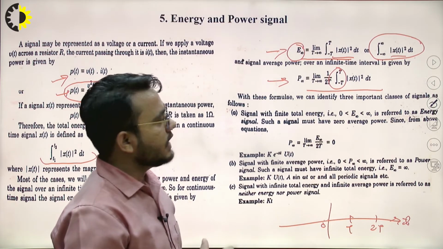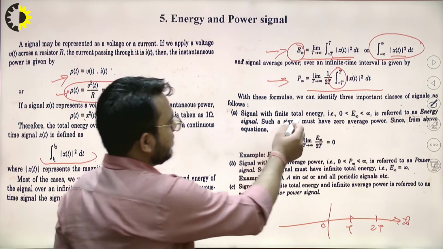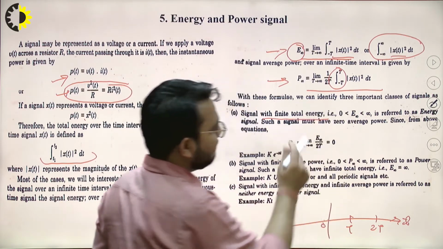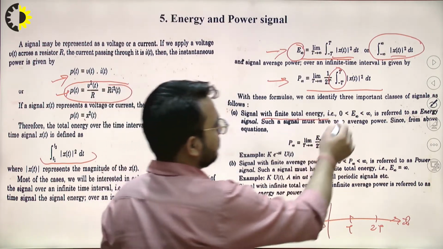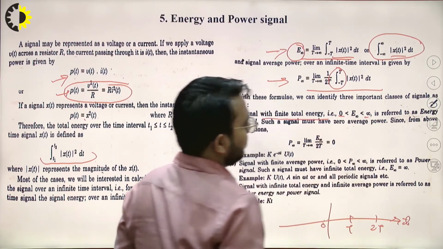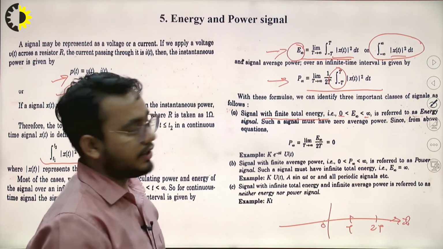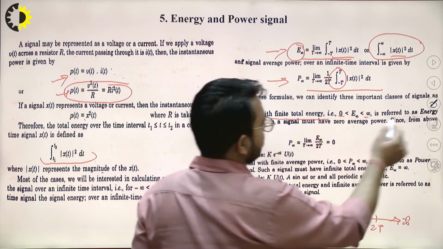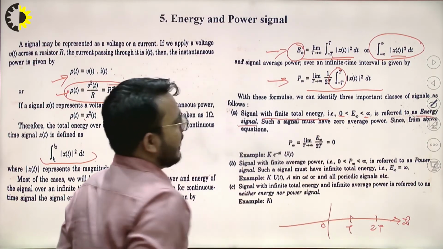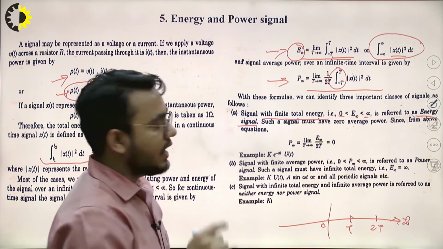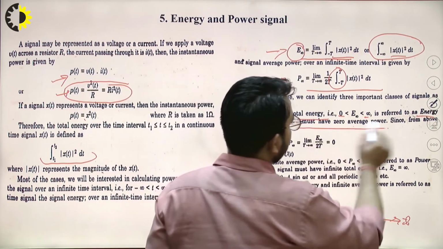See how they are defined. If a signal has finite total energy, meaning it lies between 0 and infinity, then this signal is known as an energy signal, and this kind of signal will have its power equal to 0.